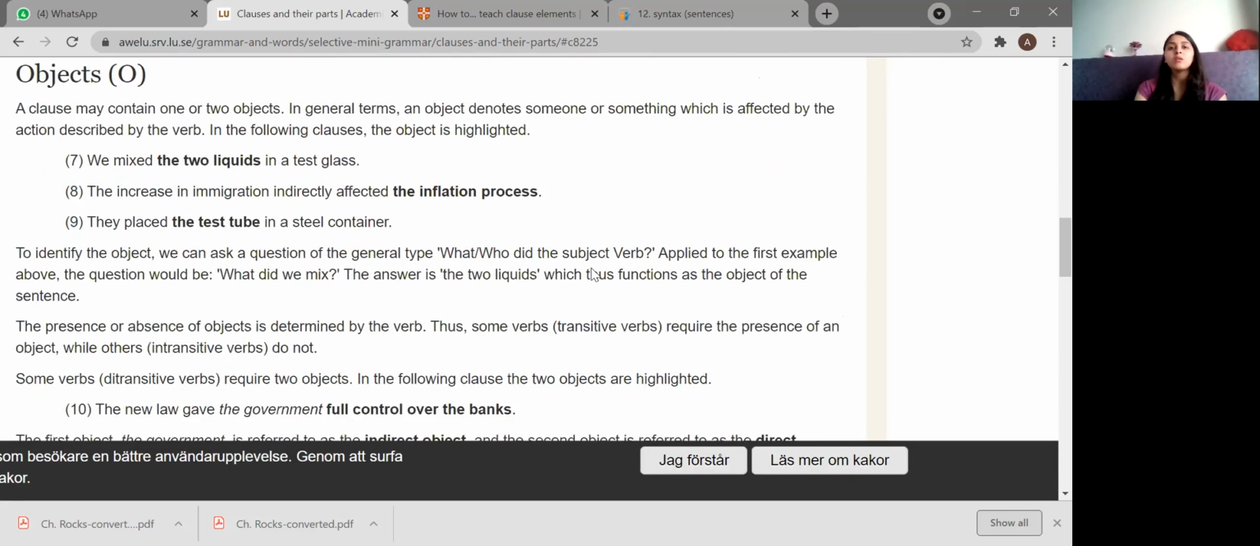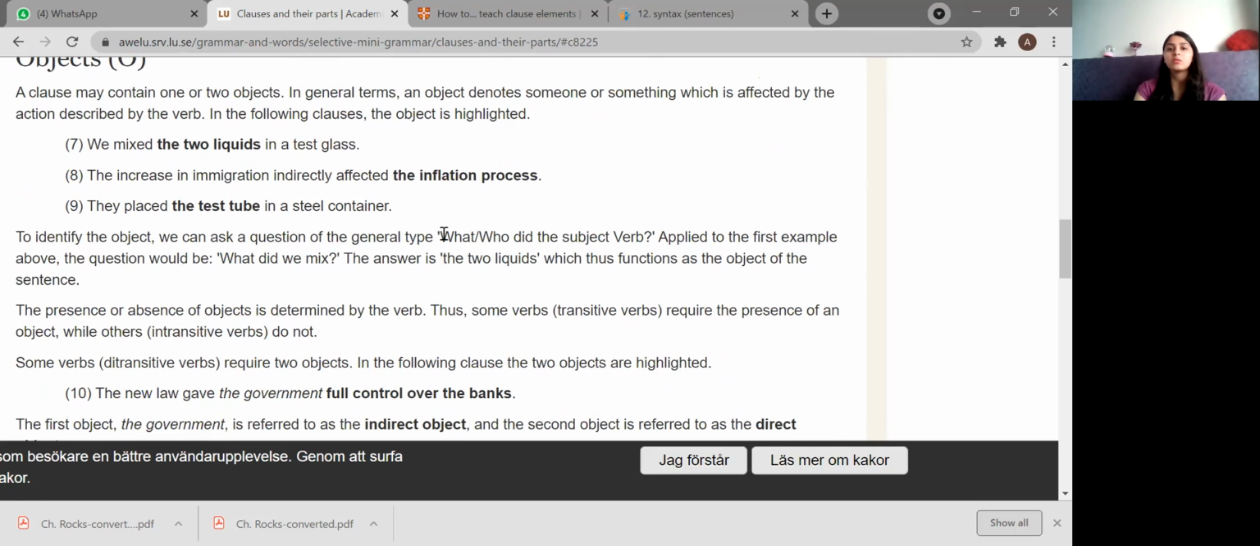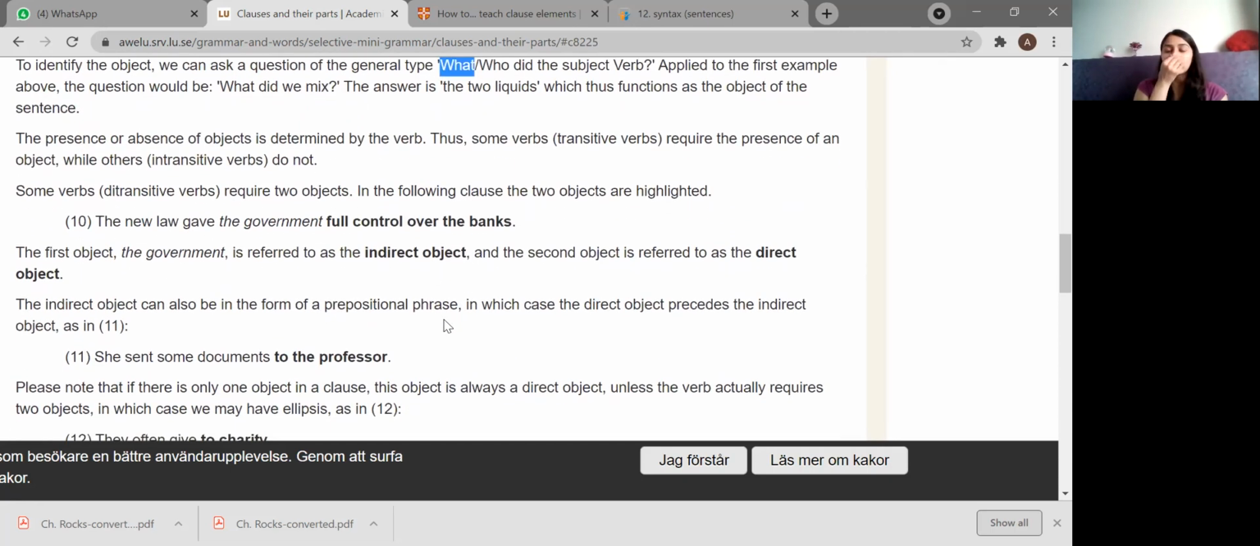All right, so here we'll use mostly the question what. The presence or absence of objects is determined by the verb. Thus, some words that are transitive verbs require the presence of an object, while others that are intransitive verbs do not. Now, in verbs, we said there are two types, transitive and intransitive. One of them requires an object and the other does not. The transitive verb will always require an object.